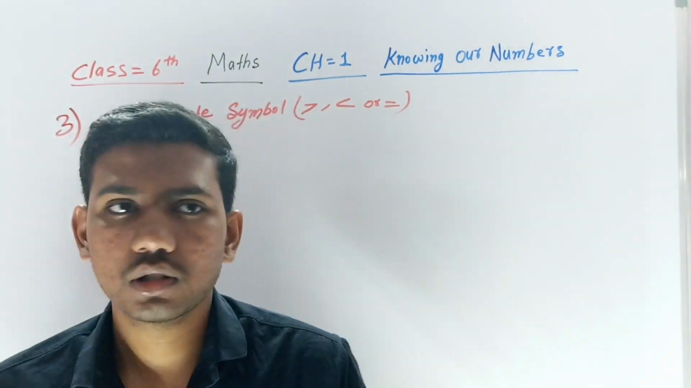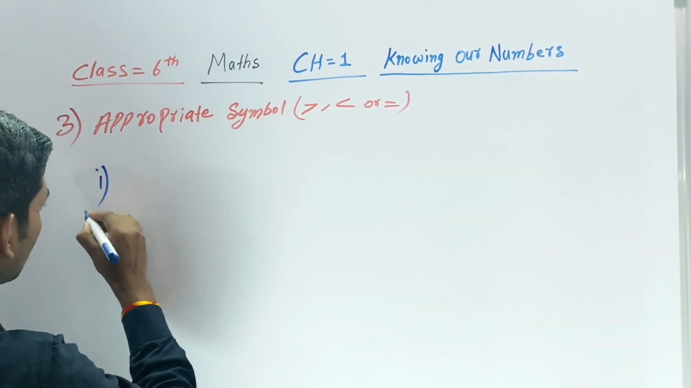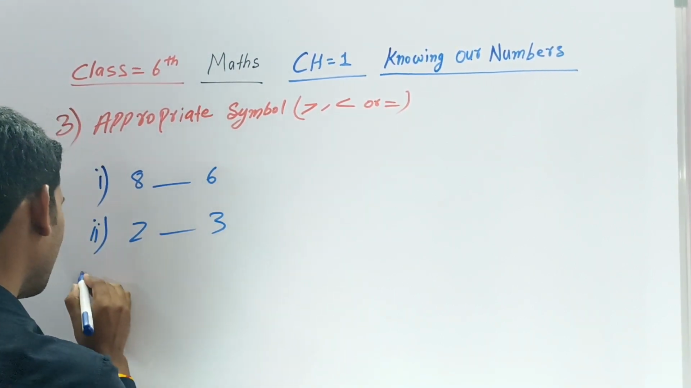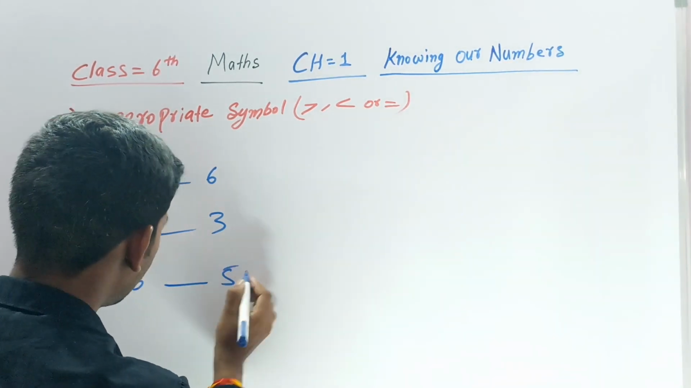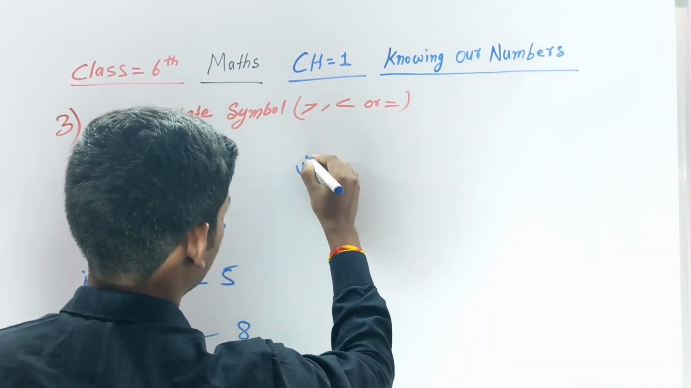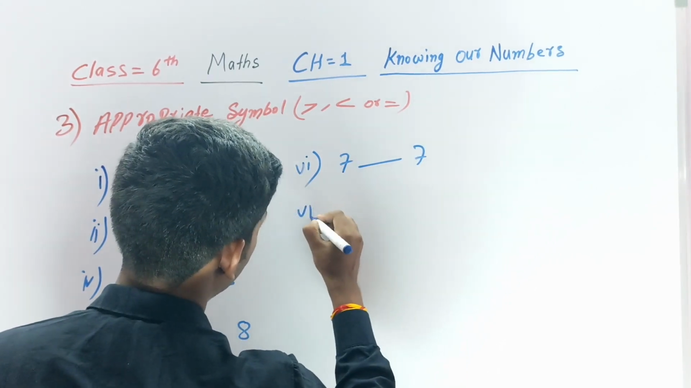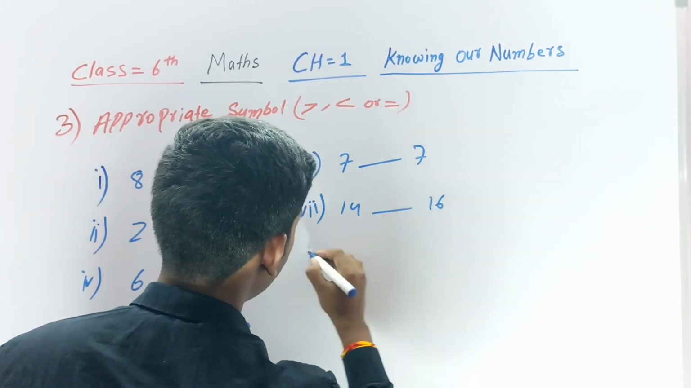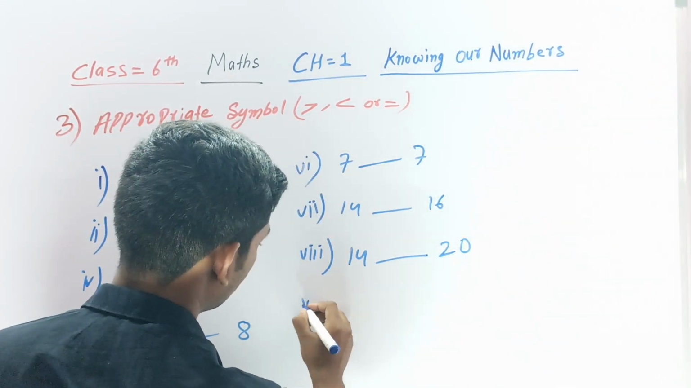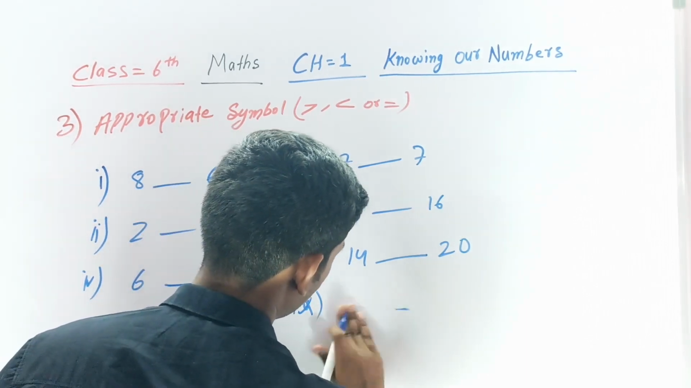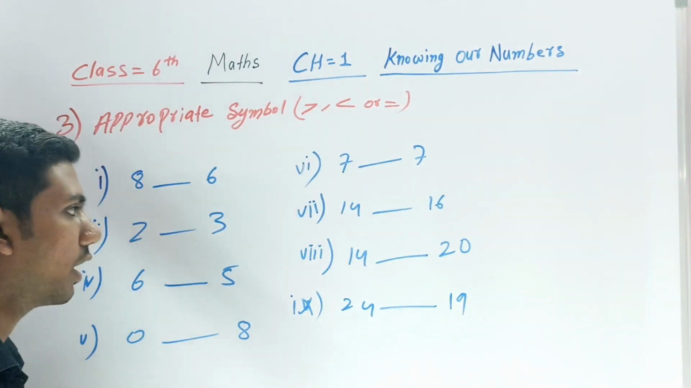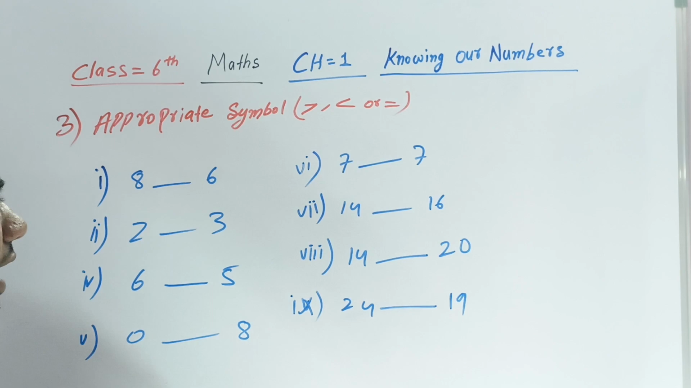Okay, suppose I write here some numbers, for example 8 and 6, 2 and 3, 6 and 5, 0 and 8. Then after that, write here 7 and 7, 14 and 16, 14 and 28, 20 and 19. So these are some questions I have written here.